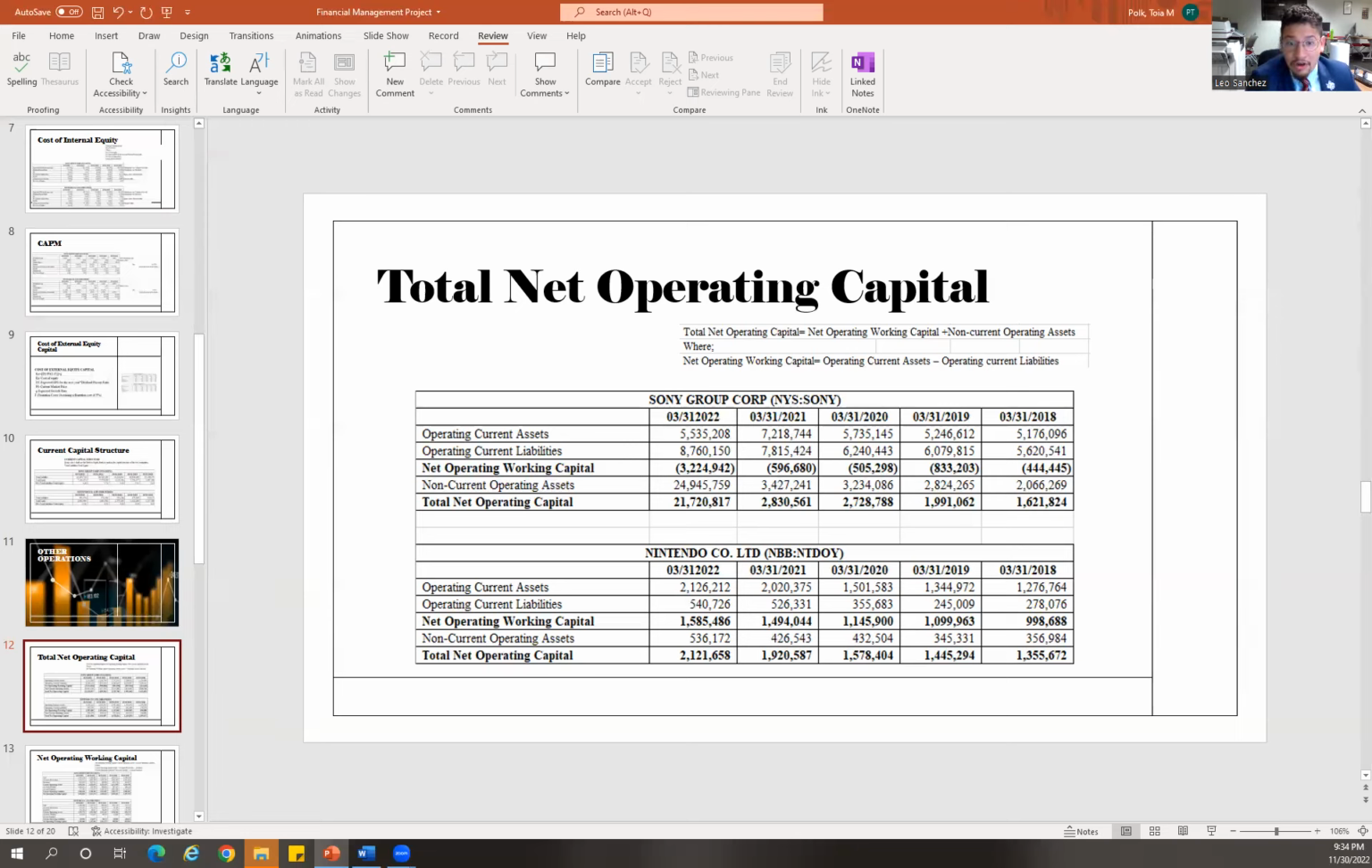But it is also important to compare the performance of Sony's net operations capital to its competitor, in this case Nintendo. Its figures are shown in the table right under it, which indicates that the total net operations capital for Nintendo has equally been on a steady rise from 2018 to the present year, 2022. Significantly, the company's ability to sustain its operations has been very productive.